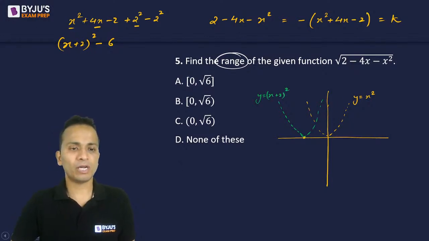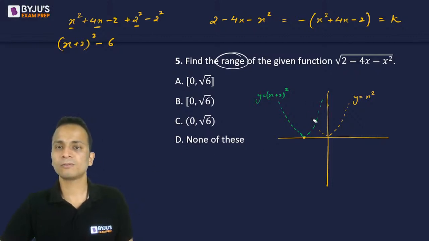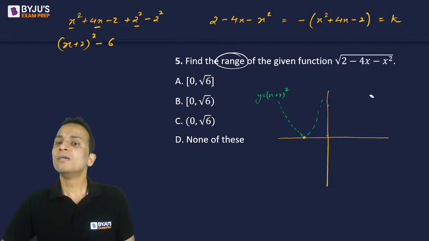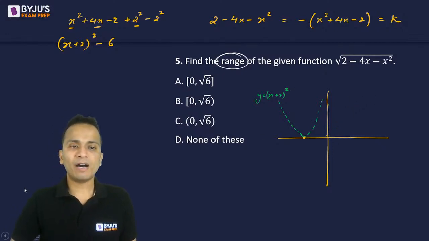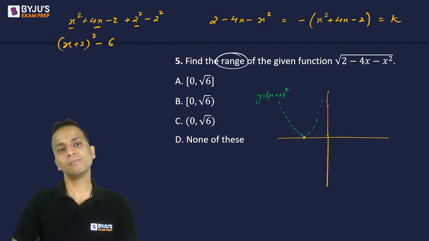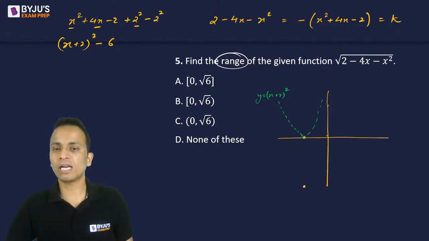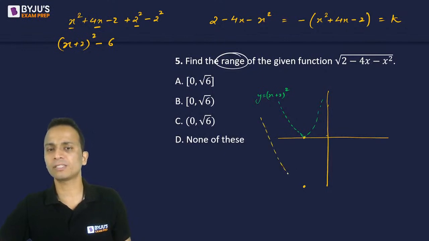Okay? So I'll erase the old graph. Now I have to plot the graph of y equal to x plus 2 whole square minus 6. Now minus 6 will take the entire graph downward by 6 units. So the entire graph will be shifted downwards by 6 units. So the graph will come here and the new graph will look like this.